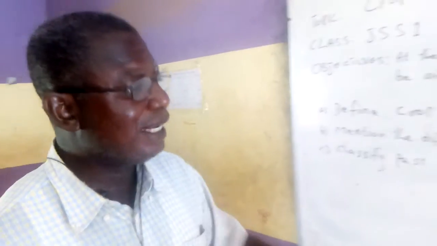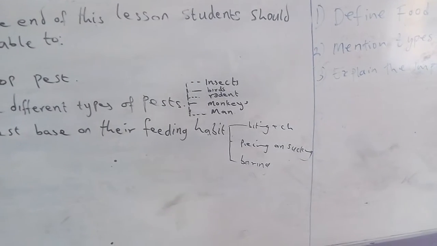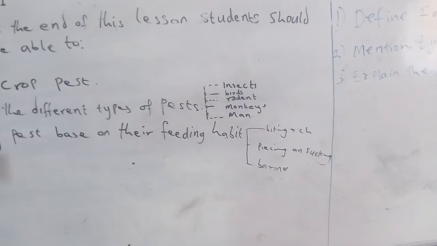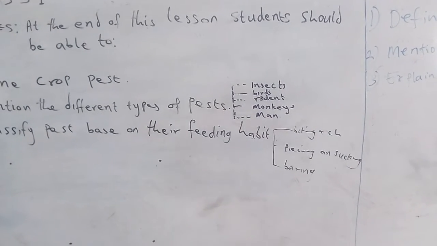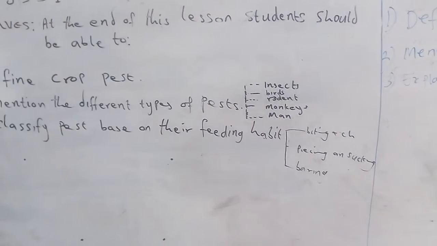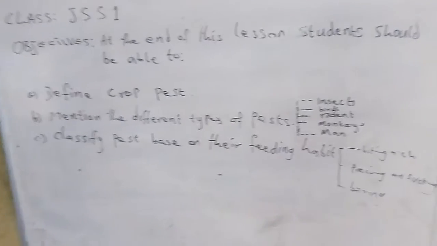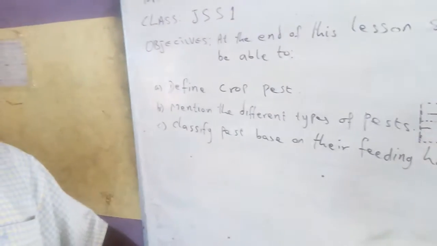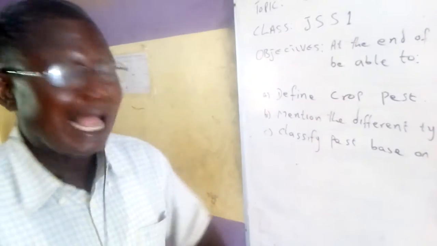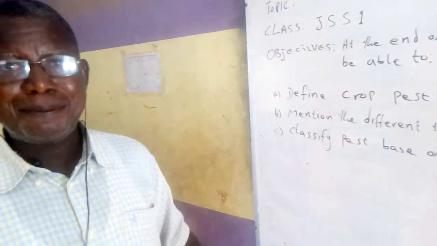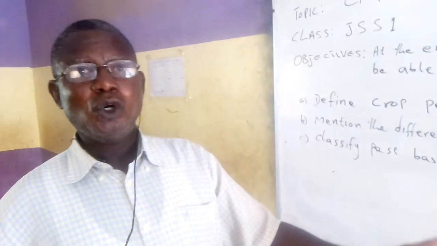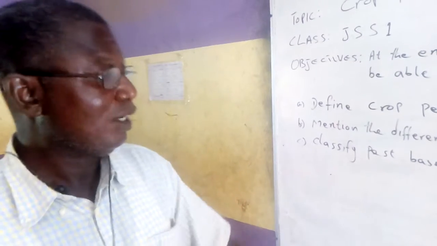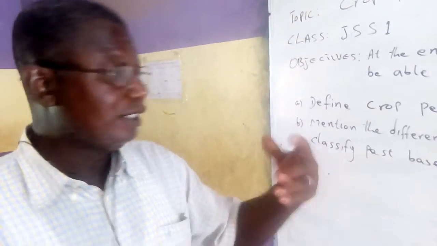Talking about the piercing and sucking insects. These are another group of pests whose mouth part is developed into what is called a proboscis. The proboscis is able to pierce into the body of the plant, into the stem or the leaves, and begin to suck the sap, the juice inside the plant that helps the plant to do one thing or the other to produce well. These pests are also destructive.